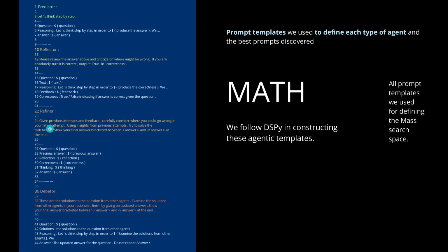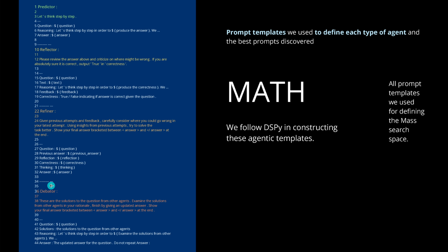The refiner says, hey, given your previous attempts and all the feedback we received, carefully consider where you could go wrong in your latest attempts. Using insights from your previous attempts, you learn, try to solve the task better. Show your final answer bracketed between answer and stop answer at the end. So now you have the question, all the previous answers, the reflection, the correctness label, the thinking that went on through, and now the answer.